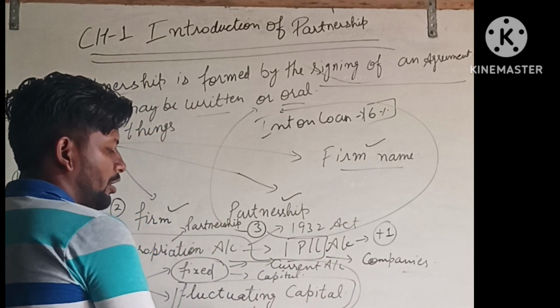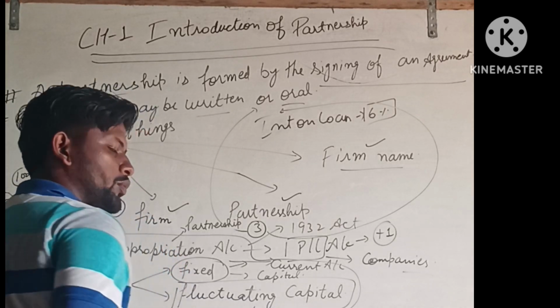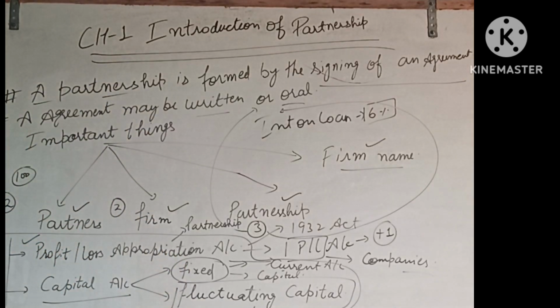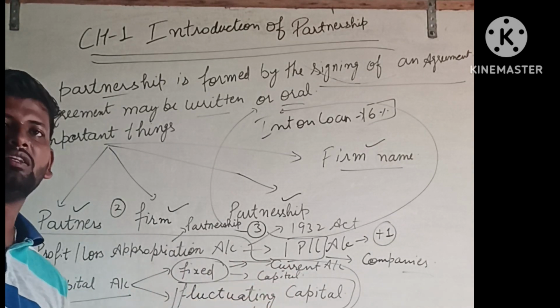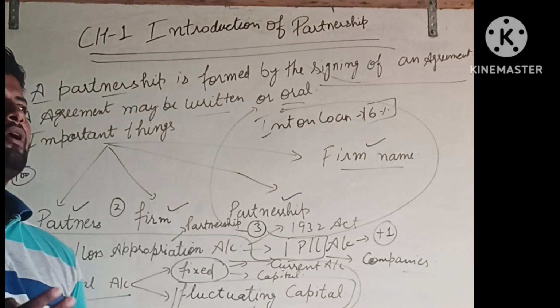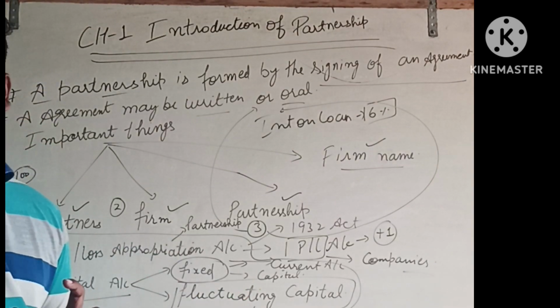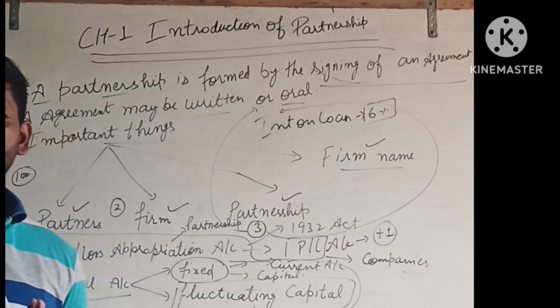In the fluctuating capital account, only one account is opened, the capital account. The current account can have both debit and credit balances, but the capital account has only a credit balance.